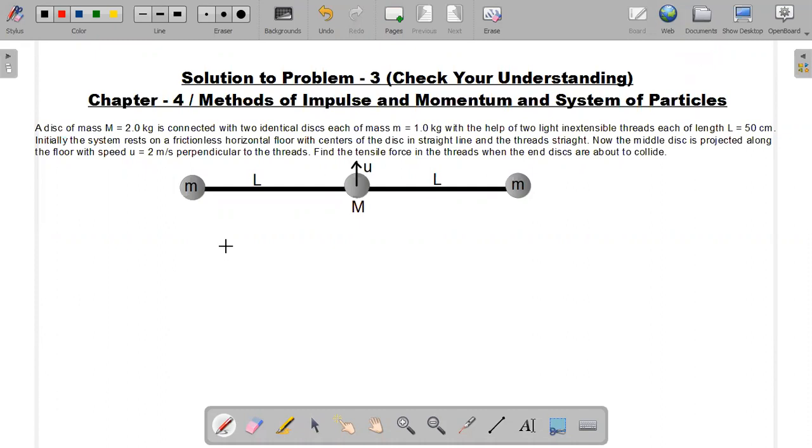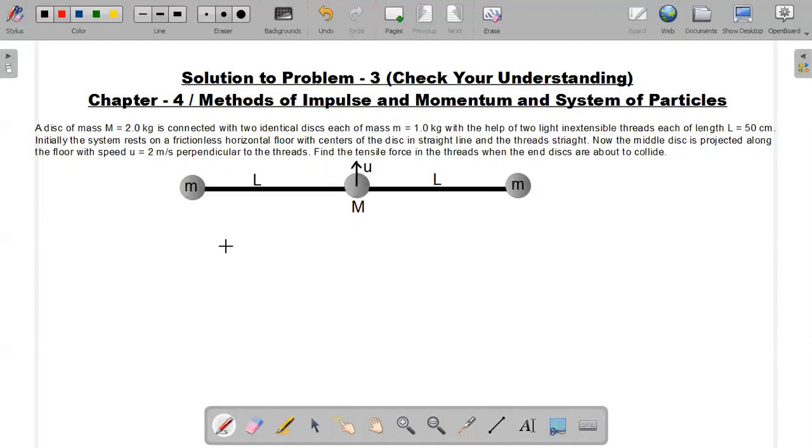These masses are connected by ideal threads, which are massless threads, and the entire system is on a frictionless horizontal floor. At the initial moment, the central object, of mass capital M, is projected with speed u along the horizontal floor, whereas the other two masses are at rest.